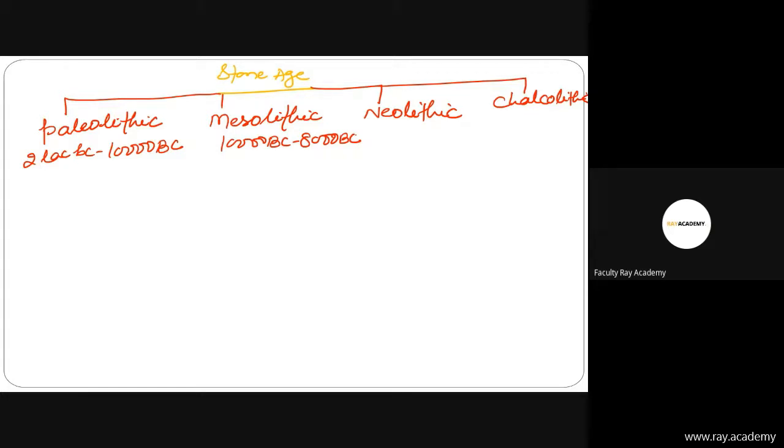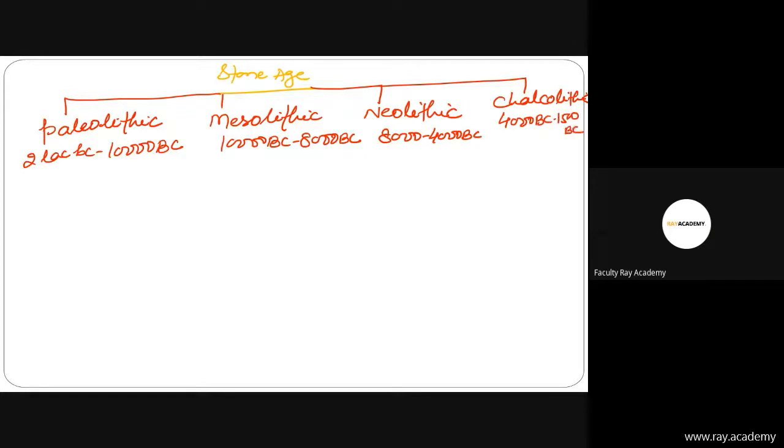Then friends there is Neolithic. Neolithic is 8,000 BC to 4,000 BC. Then Chalcolithic is 4,000 BC to 1,500 BC.